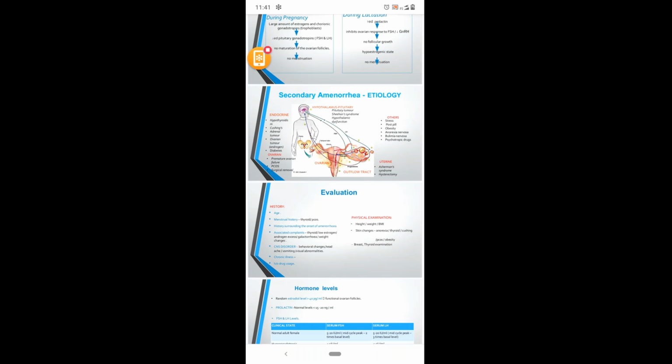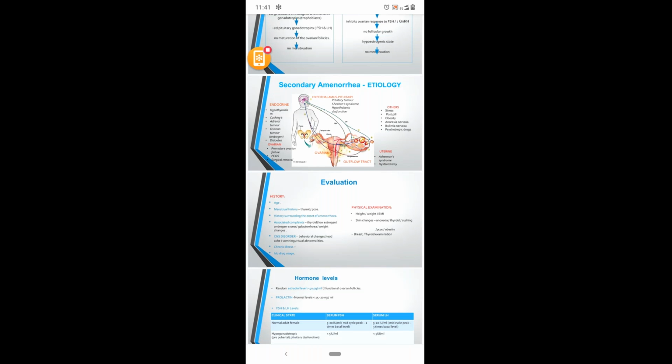And the other cause will be vaginal atresia due to scarring from a traumatic delivery. If she had a delivery previously and there was any trauma, in some cases there will be vaginal atresia. In all these conditions we will have secondary amenorrhea.